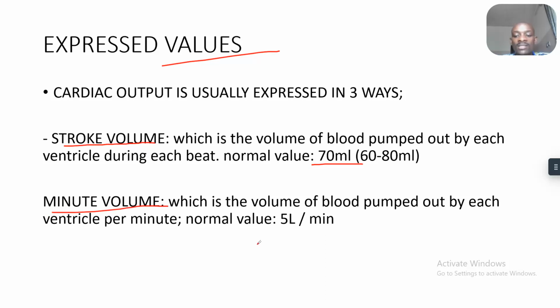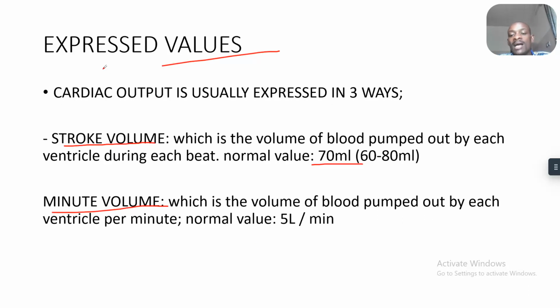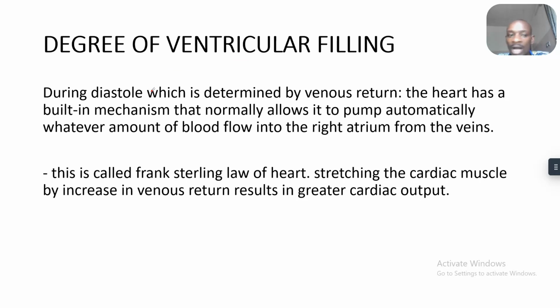Then how about the minute volume? We say that minute volume is the volume of blood pumped out by each ventricle per minute. Normally it is 5 liters per minute. You get to see that the heartbeat is about 72 per minute, so when you multiply 72 by 70, you find approximately the 5 liters that we are talking about. But we'll talk extensively on that when we are making our video on calculations of cardiac output.